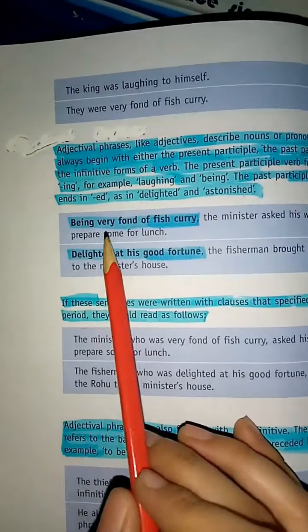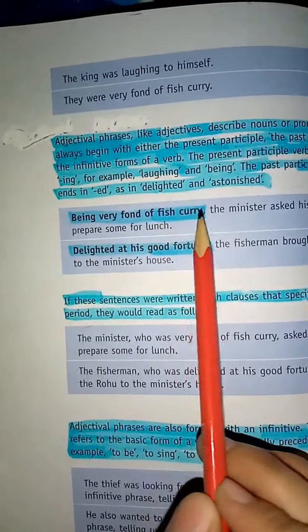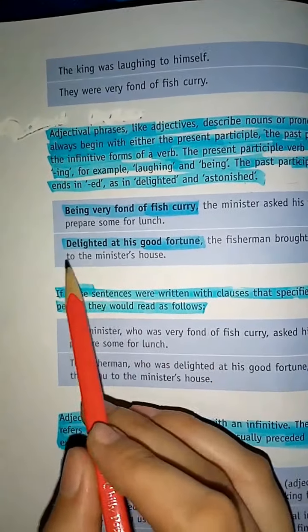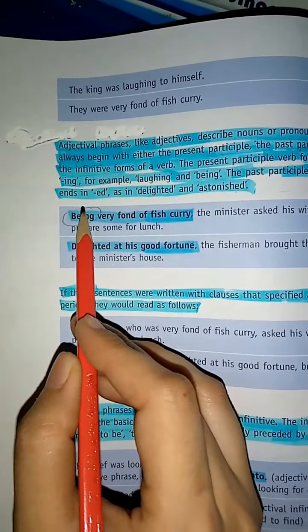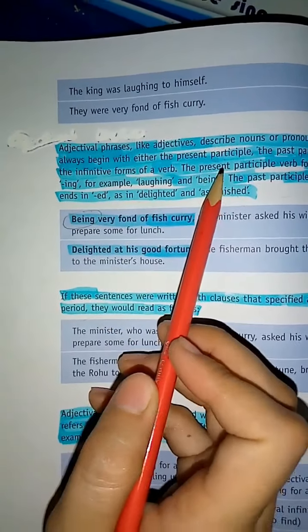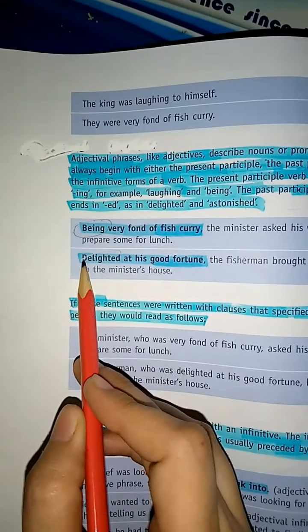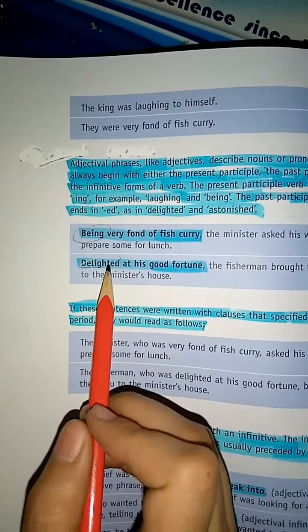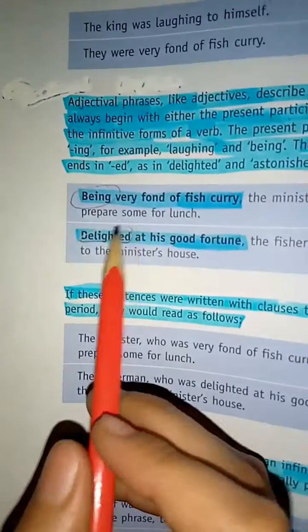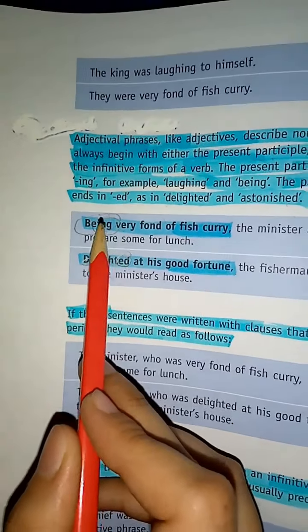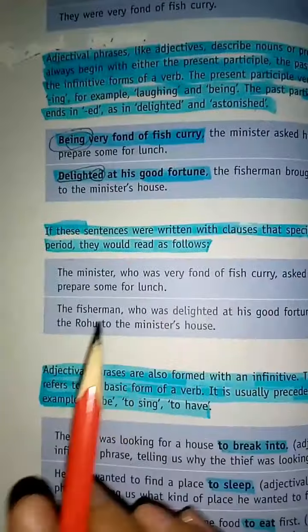Now look at these examples. Being very fond of fish curry, and delighted at his good fortune. This starts with a present participle and this starts with a past participle. Why? Because this word ends with ing and this word ends with ed, okay.